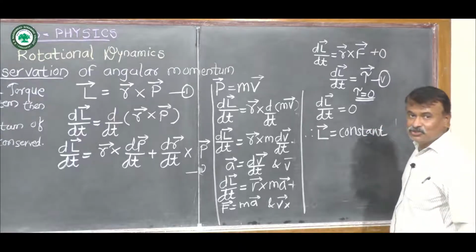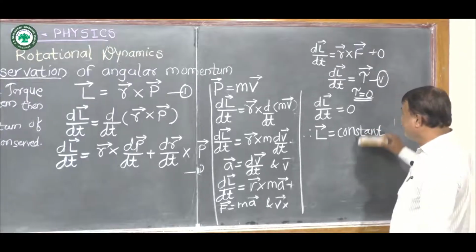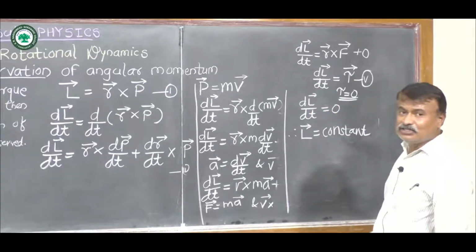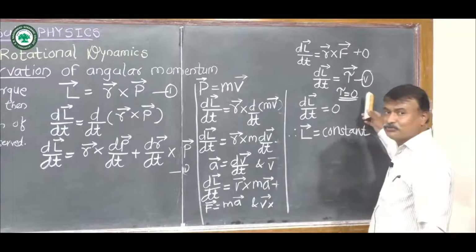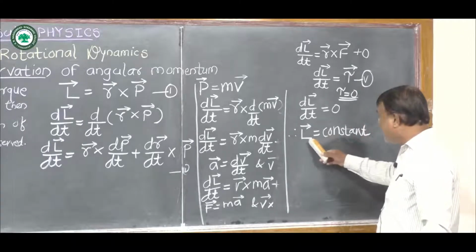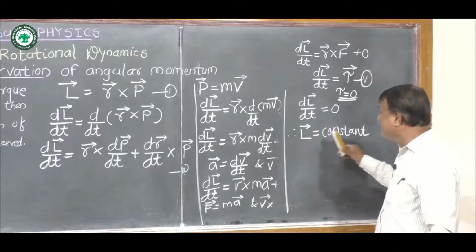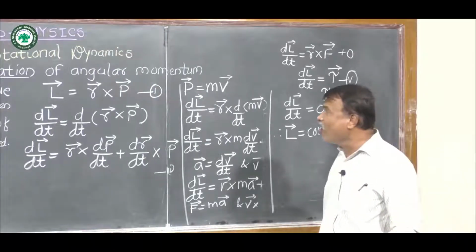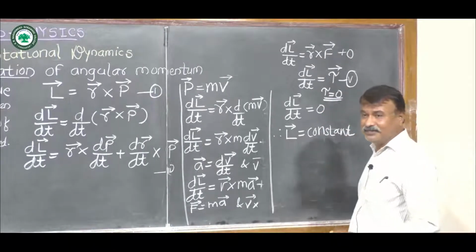L bar is equal to constant, and according to this we can say that if no external torque acts on the system, meaning tau is equal to 0, then angular momentum L bar remains constant, and this is the proof of the law of conservation of angular momentum.